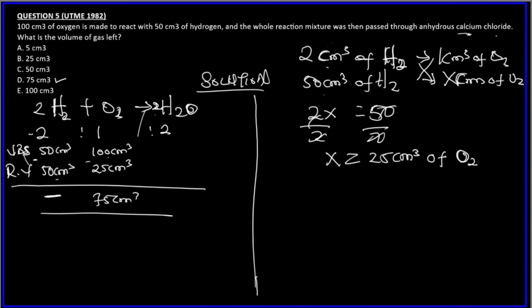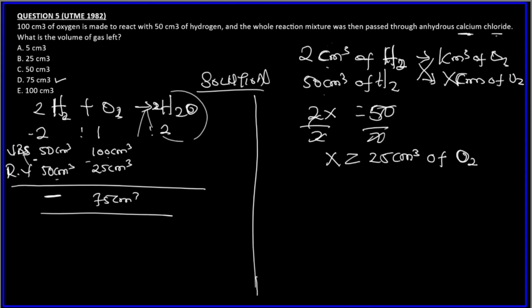The reason we did not look for this is because calcium chloride will absorb it, so we don't need it. So for the volume of gas left after everything, because they pass it through anhydrous calcium chloride, it will absorb it. So we don't need this. So always check the conditions. So the answer is 75 centimeter cube.